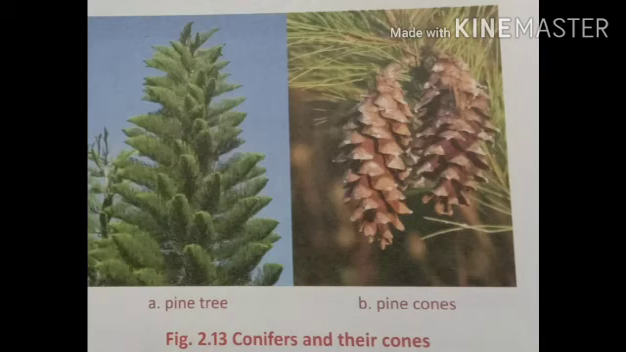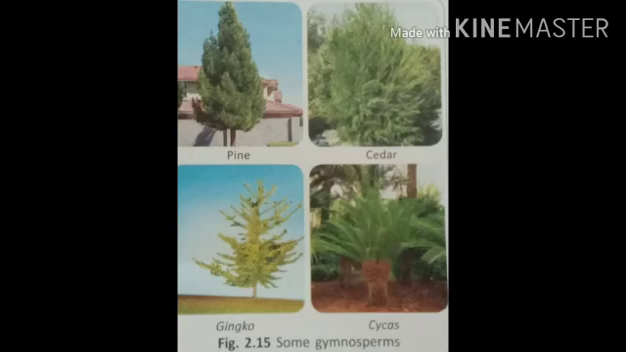Their leaves are needle-like. They are evergreens, mostly tall trees, found in cold mountain areas. Hence, the leaves are needle-like to prevent damage by strong winds and snowfall. Examples are pine, fir, cycas, cedar.